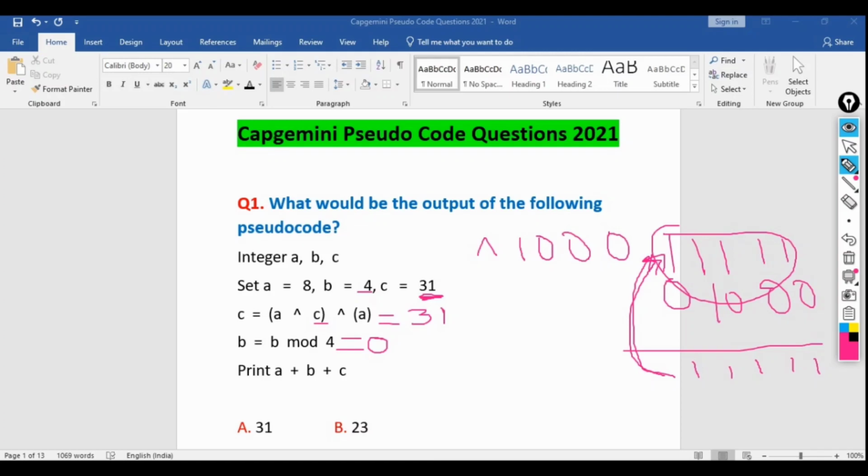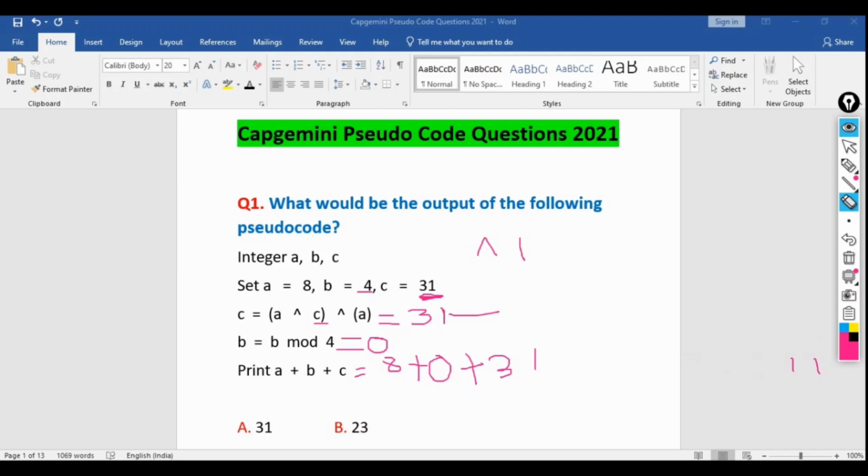So now we are printing A plus B plus C. Previously what was the value of A? Simply 8. We have not changed anything with this A. Then B equal to 0, because of the modulus operator, and C equal to 31. By this operation we got C equal to 31. So 8 plus 31 plus 0 equal to 39. So simply it will return us 39. So it's a simple question.